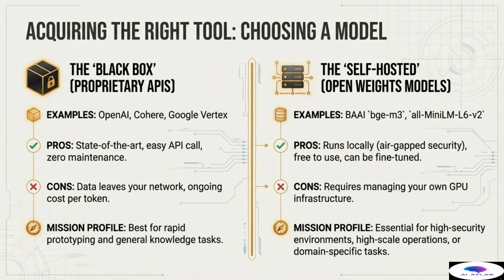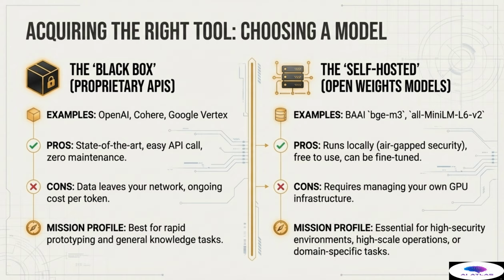Selecting the right embedding model is a pivotal decision that defines the cost, security, and performance profile of our mission. We have two primary categories of tools available for acquiring the disguise. First, we have the black box solutions, which are proprietary APIs offered by major providers like OpenAI, Cohere, or Google Vertex. The pros here are high performance and convenience. They offer state-of-the-art results, integration is seamless via a simple API call, and they require zero maintenance or infrastructure investment on our side.